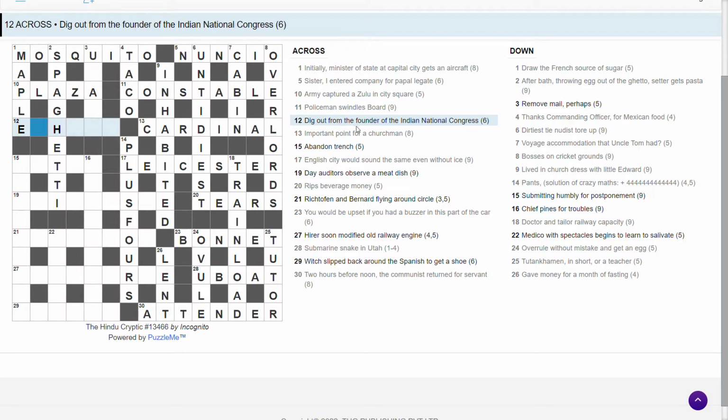Dig out from the founder of the Indian National Congress. I don't know who the founder of the Indian National Congress is, if that matters. Remove male, perhaps. Male. Dig out from the founder of the Indian National Congress.